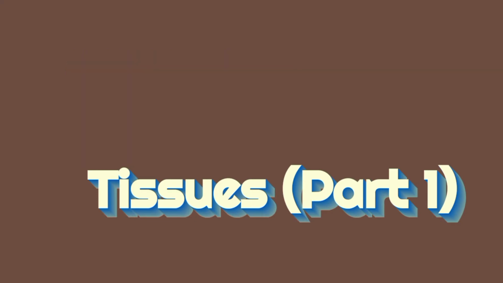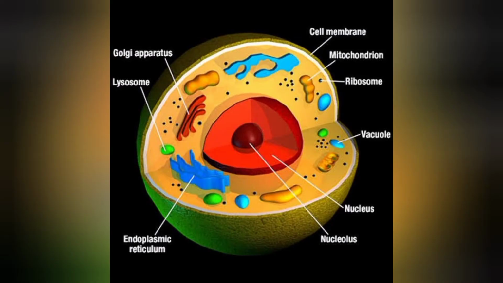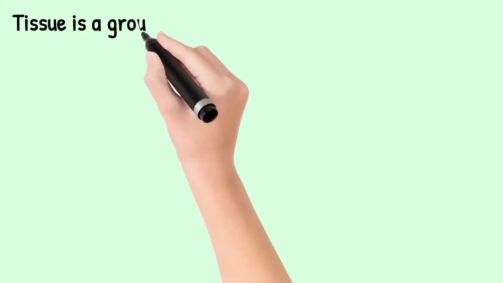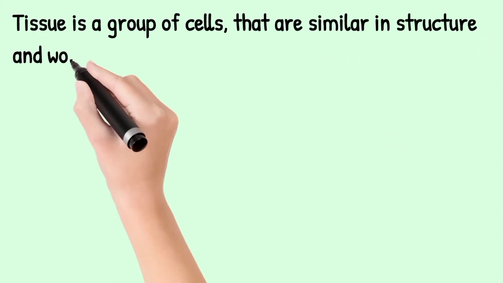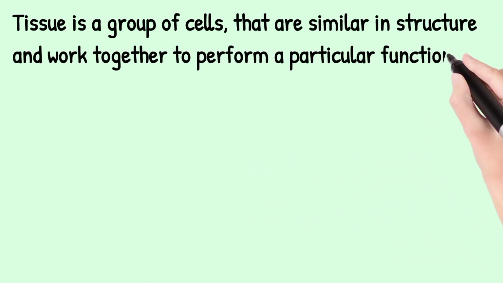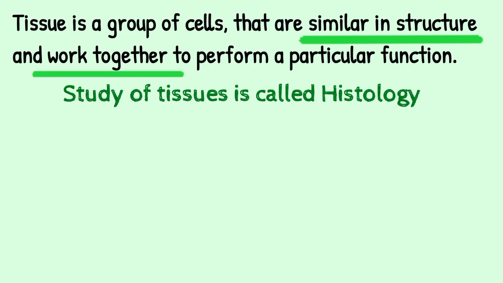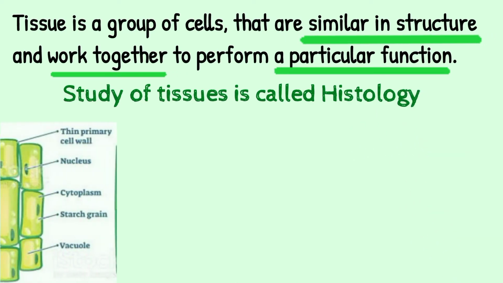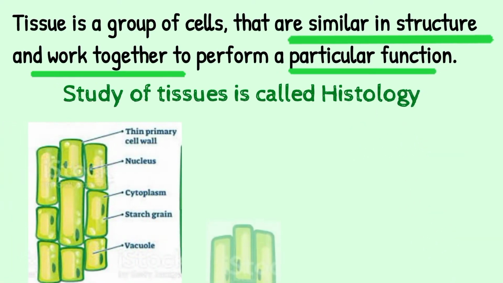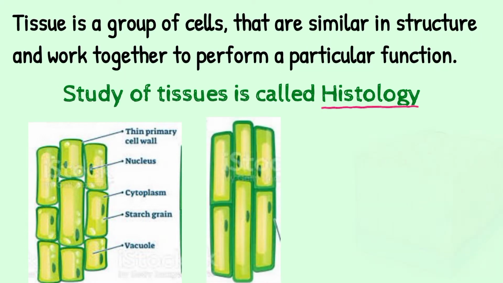We are starting a new topic today, that is tissues. We have already discussed the cell, its structures and functions. And I also told you how cells with similar structure and functions are grouped together. These groups of cells are called tissues. So a tissue is a group of cells that are similar in structure and work together to perform a particular function. The study of tissues is called histology.